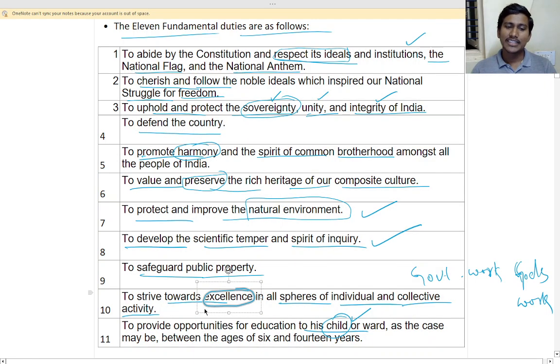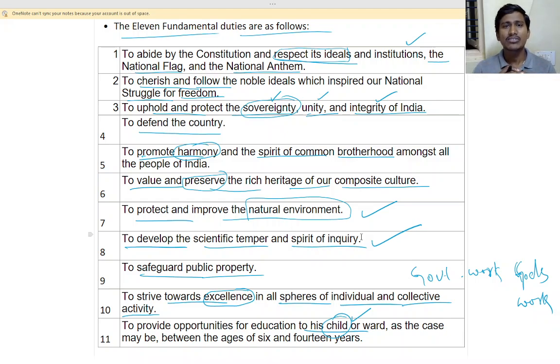So that is to develop scientific temper and spirit of inquiry, meaning you have to be of a reasonable mind and develop yourself. You have to be doing good things and following your duty. If you are a student, you have to follow your duty. If you are a doctor, you have to follow your duty. That is what it is.